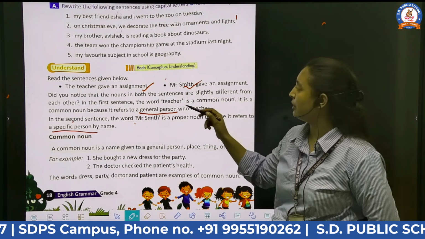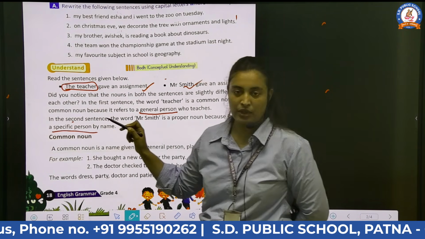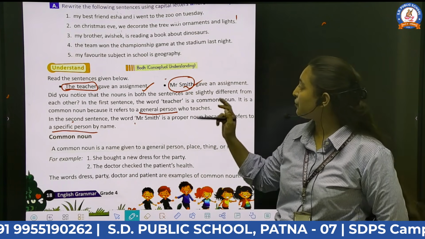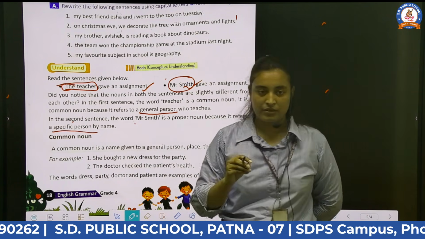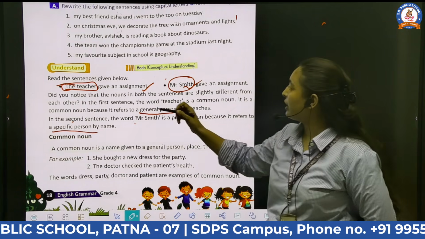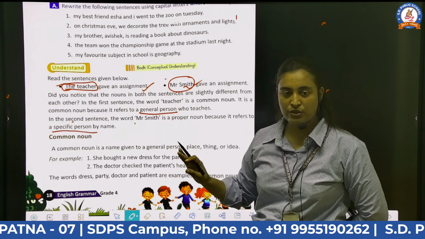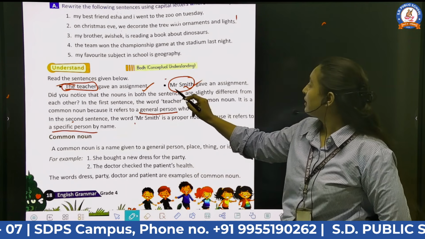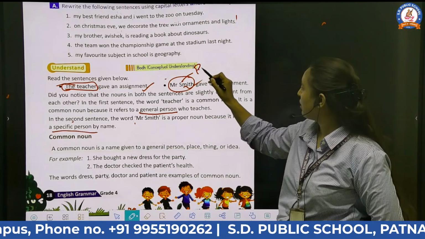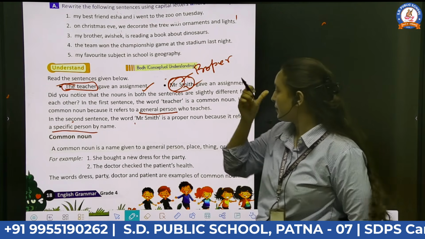Smith gave an assignment. So here the teacher is a common noun, and Mr. Smith is a proper noun. The difference is that the teacher could be anyone, male or female; it is generally used for the person who teaches. Mr. Smith is a special name for the teacher. That's why this is a proper noun. It also begins with capital letters.